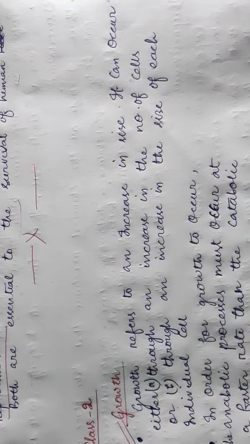So today I will start from growth. What do you mean by growth? I'm zooming in for you.